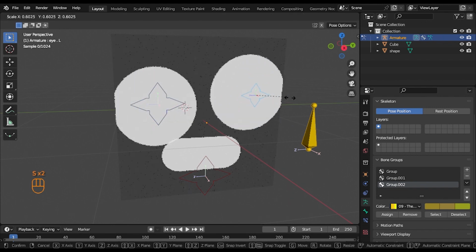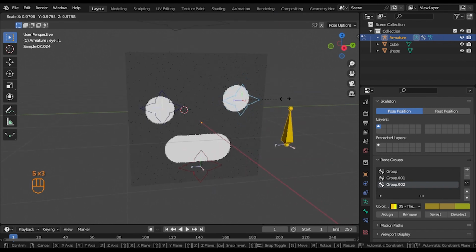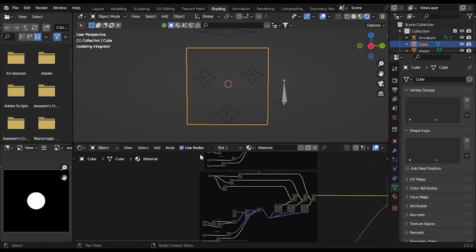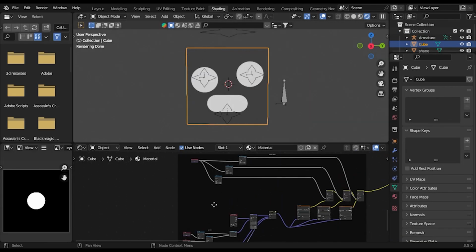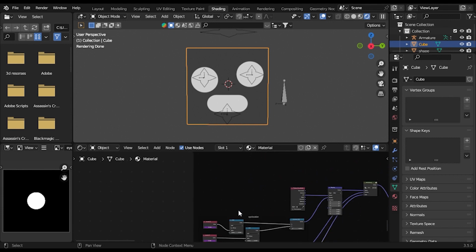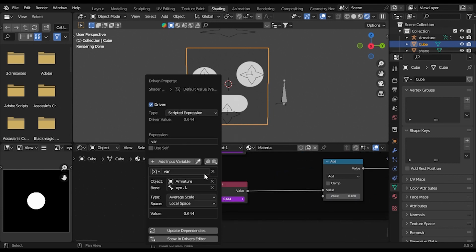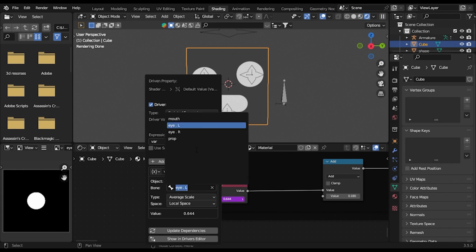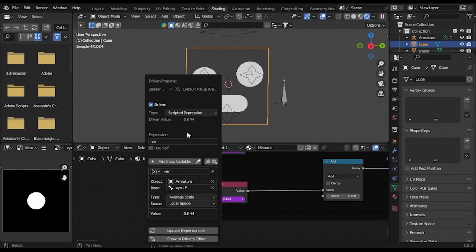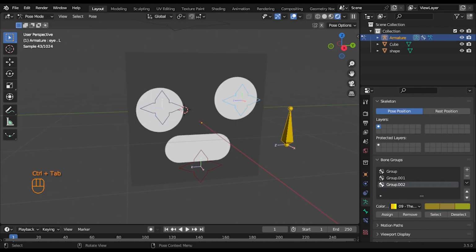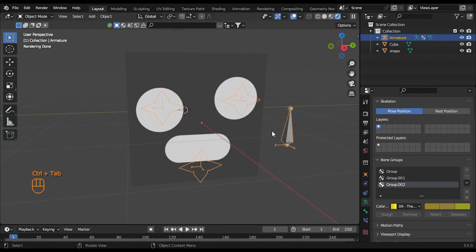I did not change the second driver, so let's change that. Go to the second driver, scale driver, edit driver. Instead of eye left, we'll use eye right. Now when you scale this bone, only one eye gets scaled. When I scale this bone, each bone controls each eye.